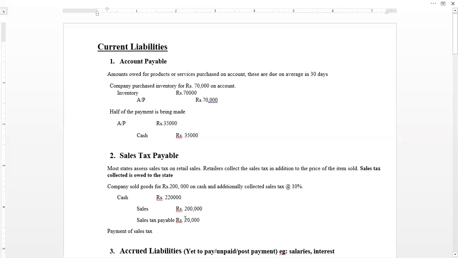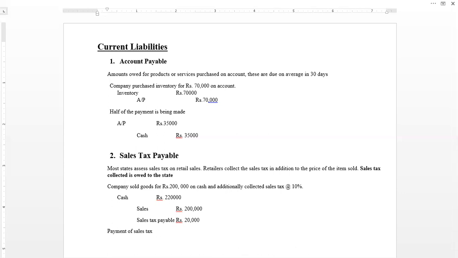Okay. And after some time, the company is disposing of this liability, which is sales tax payable. When a liability is being paid, this liability is being cancelled out, or up to whichever amount the company is paying, the liability will be reduced by that amount. So to illustrate this, let's assume the total sales tax has been paid, the payment of this amount has been made.